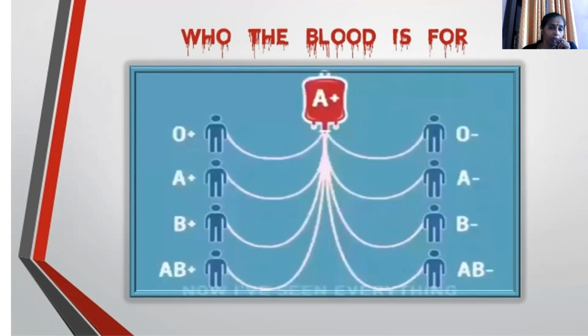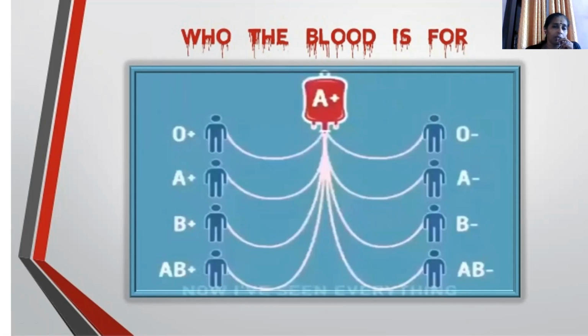Precisely, if you want to donate blood, to whom can we donate? In the case of A positive, it is all connected. O negative, A negative, B negative, AB negative.